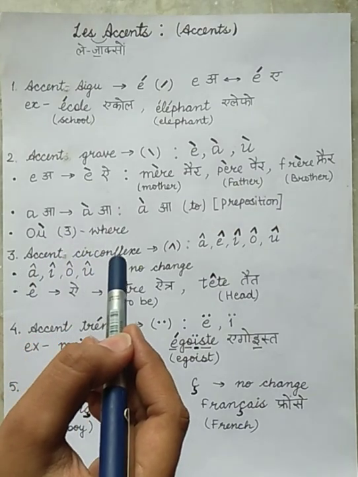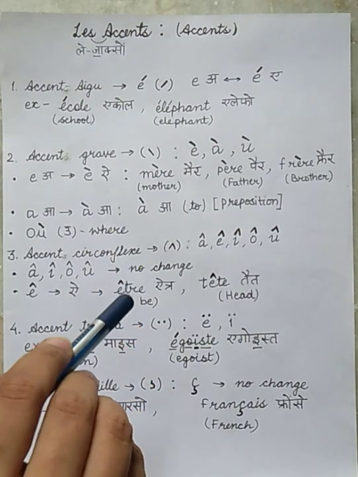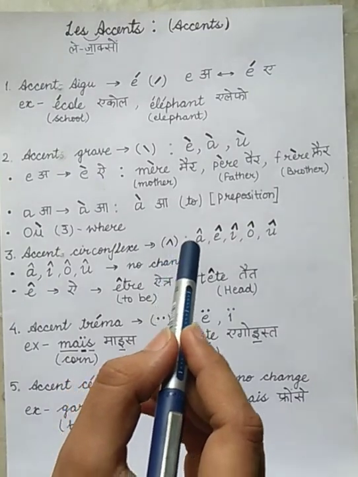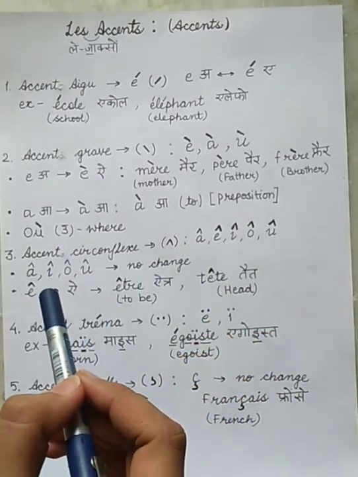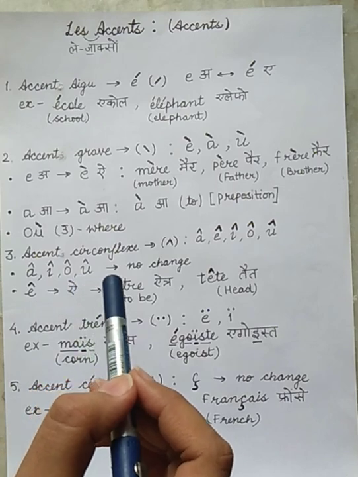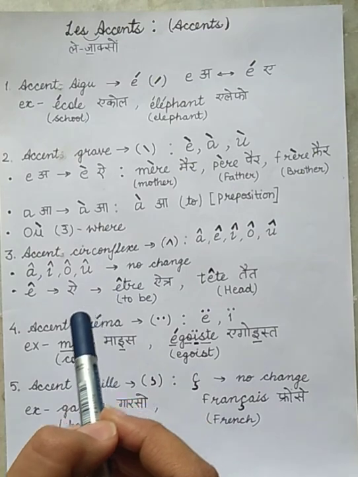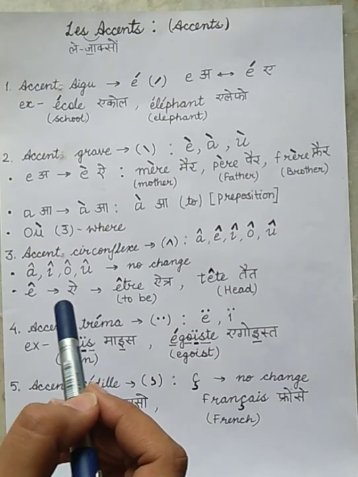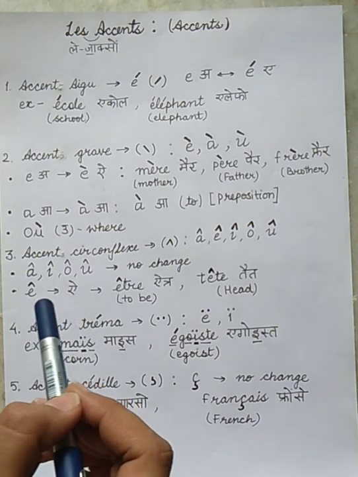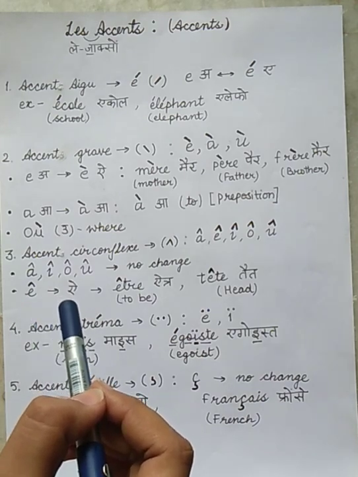The third accent is accent circonflexe. It's for all the vowels A, E, I, O, U. With A, I, O, U, there is no change of the pronunciation. But when this accent circonflexe comes on E, the pronunciation changes and it's the same as accent grave.